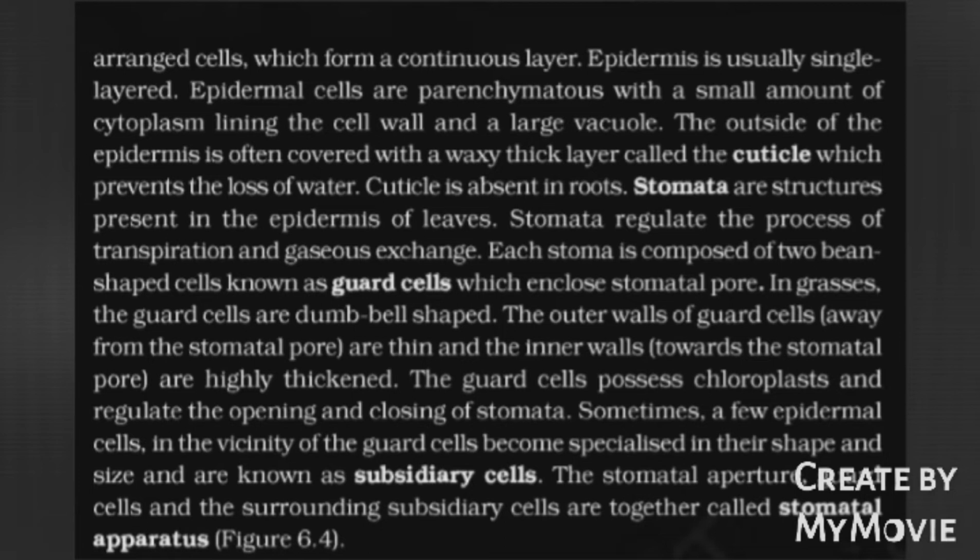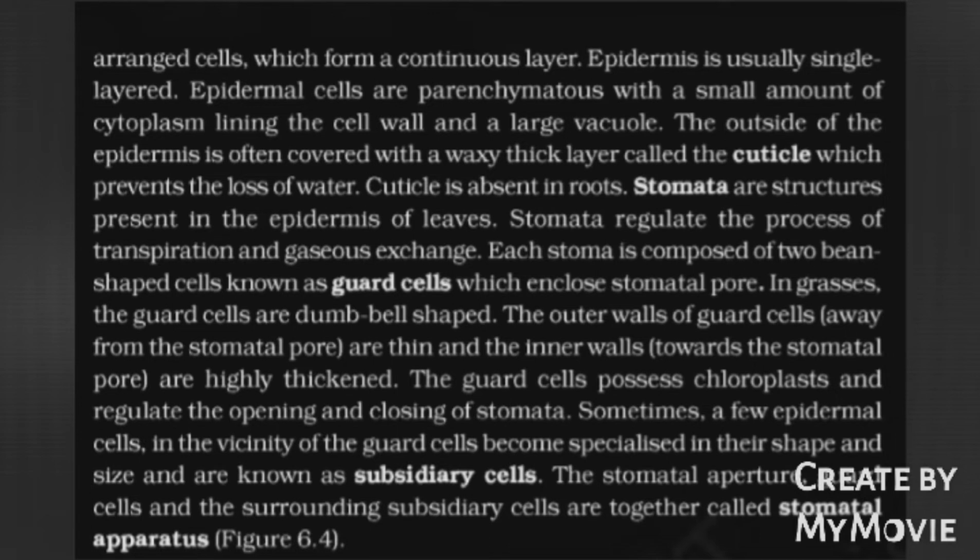Each stomata is composed of two bean-shaped cells known as guard cells, which enclose the stomatal pore. In grasses, the guard cells are dumbbell-shaped. The outer walls of the guard cells away from the stomatal pore are thin, and the inner walls, that is towards the stomatal pore, are highly thickened. The guard cells possess chloroplasts and regulate the opening and closing of stomata.